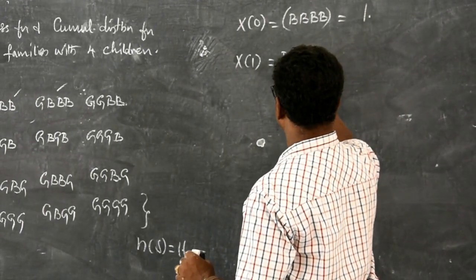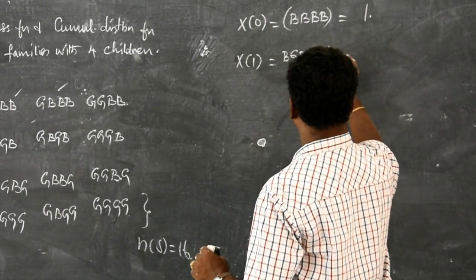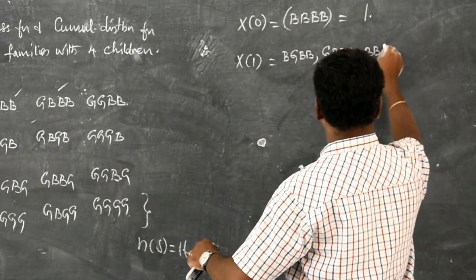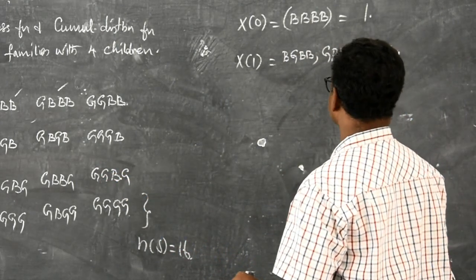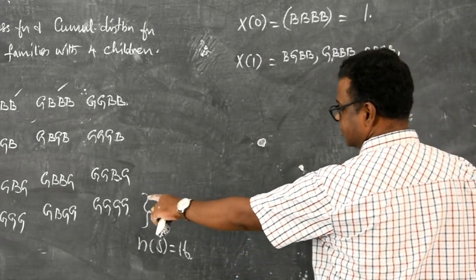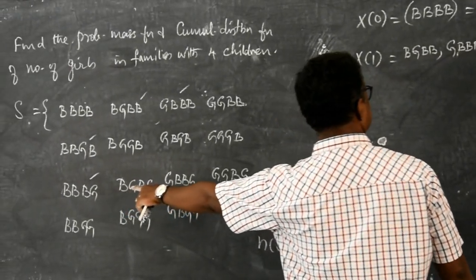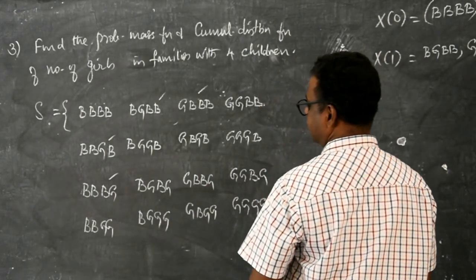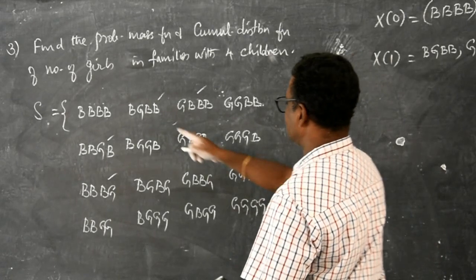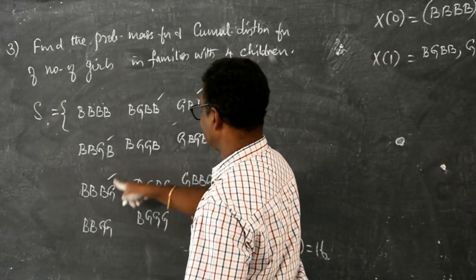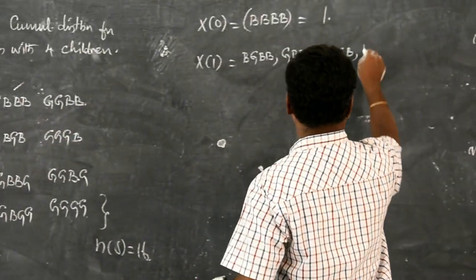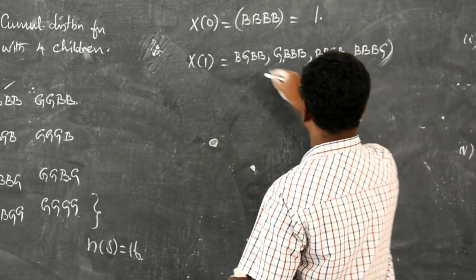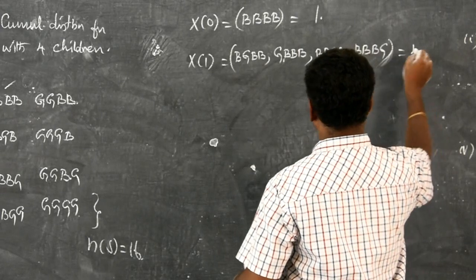B, B, B, G, then all the remaining are boys: 2 boys, 1 girl, 1 boy, and then finally 1 girl, remaining are boy. So totally we have 4 occurrences.